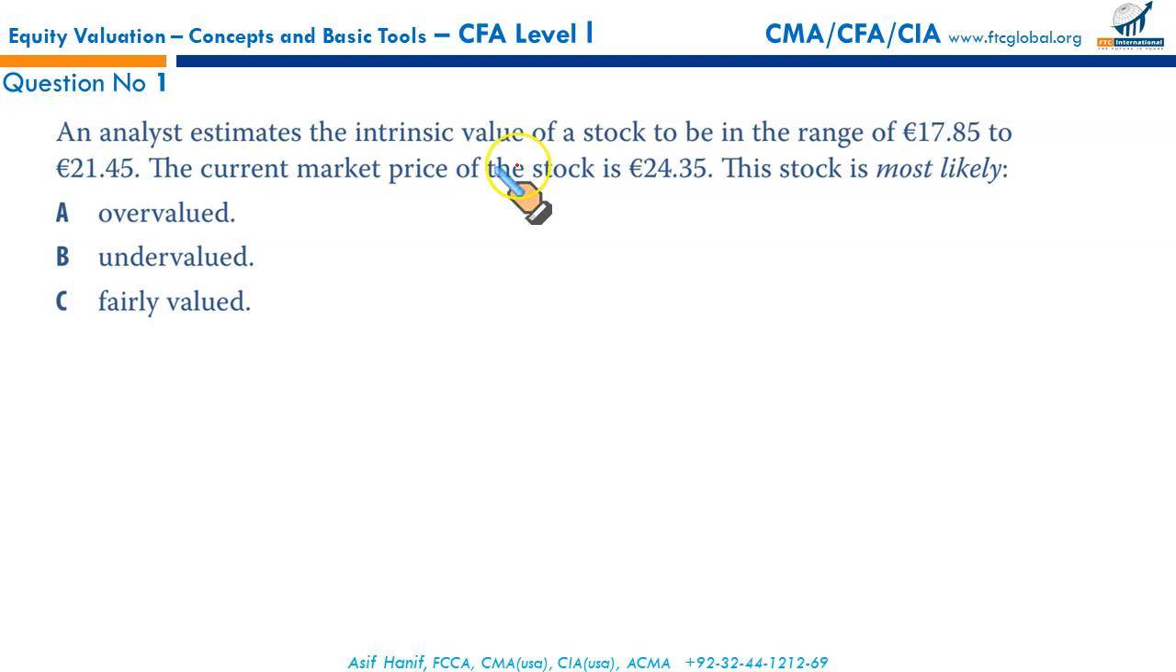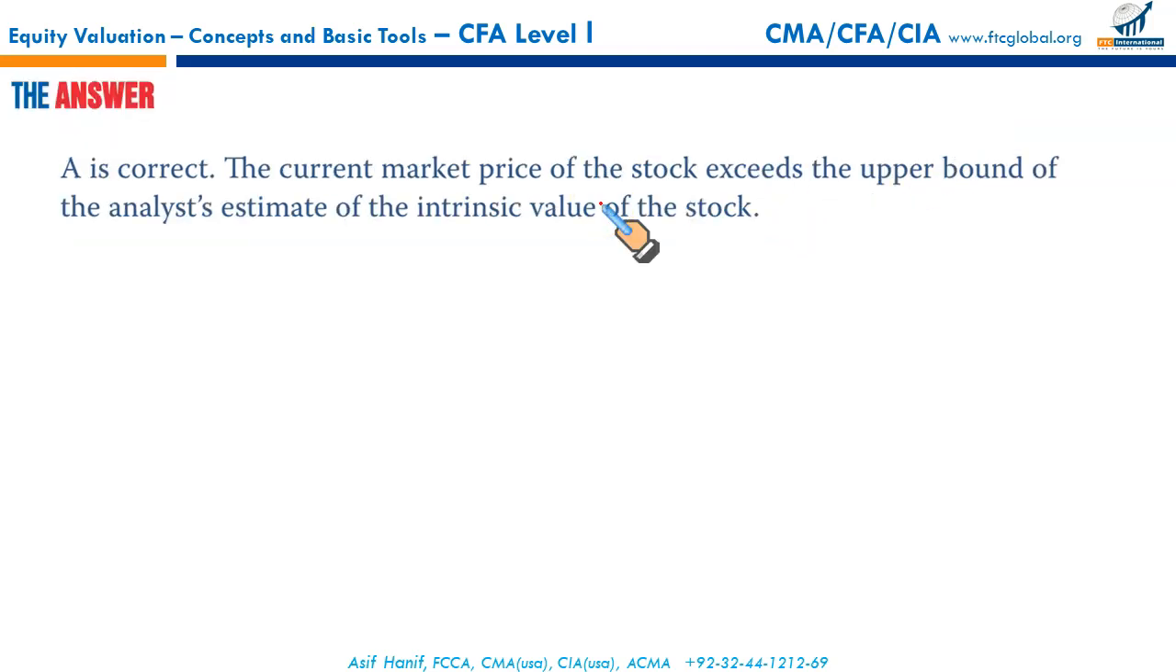should be between this range, but the market price is more. Intrinsic value is less, market price is more. So this stock is most likely overvalued. That makes A the correct option.